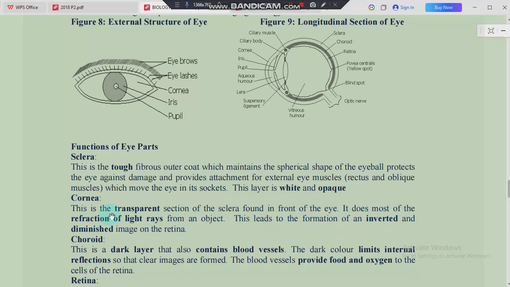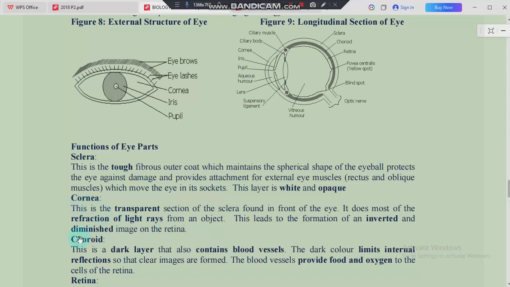Now, if you remember in physics, refraction is simply the bending of light as it strikes or crosses a certain media. So the light ray has to bend. The one that is responsible for this refraction of light is the cornea, as the part of the eye.